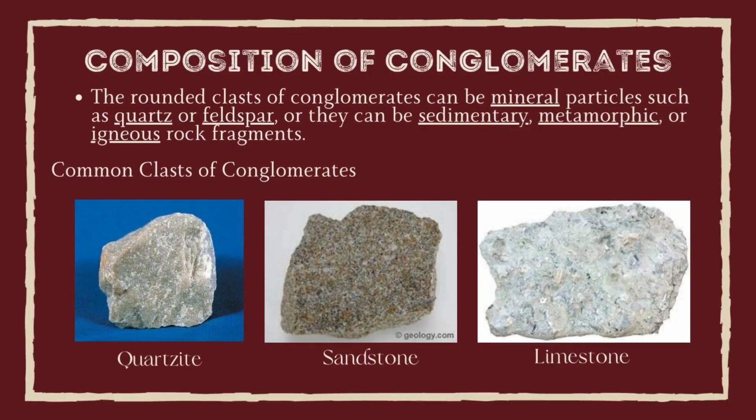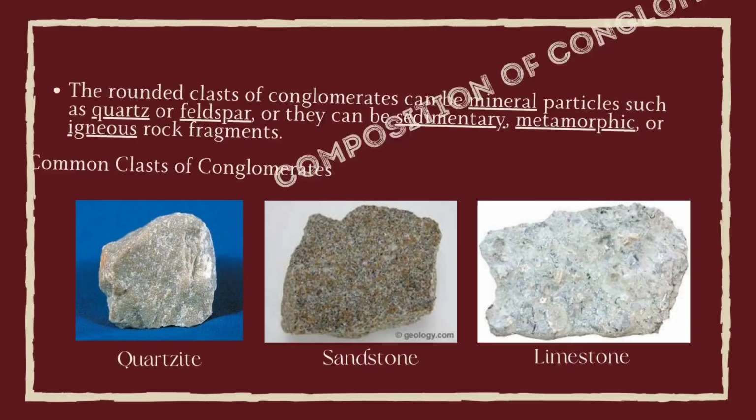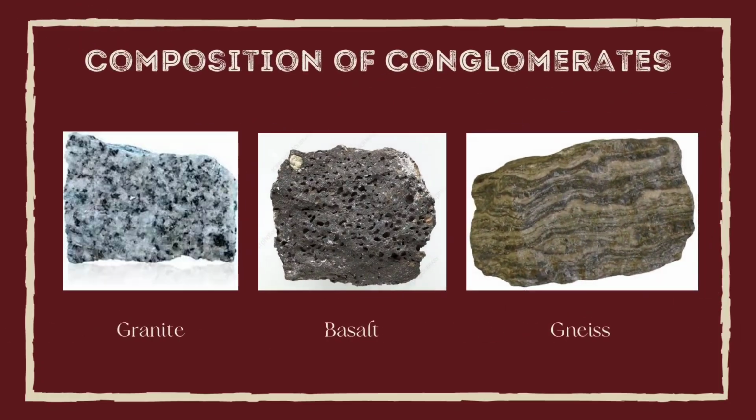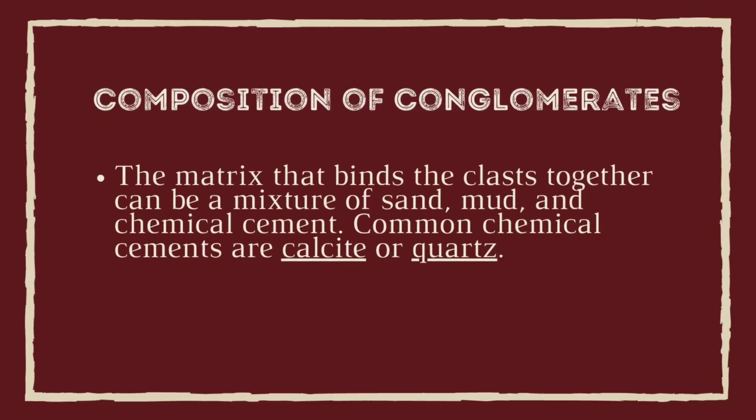Clasts of quartzite, sandstone, limestone, granite, basalt, and gneiss are especially common. The matrix that binds the clasts together can be a mixture of sand, mud, and chemical cement. Common chemical cements are calcite or quartz.